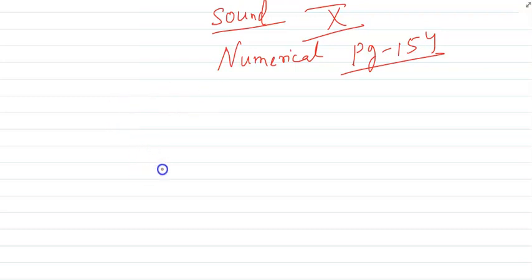Fine. See, this is called lambda. As we know that v is equal to f lambda. So v is the velocity, f is the frequency, and lambda is the wavelength. Fine. So what is the first question? Question number 1 we will do. What is the first question? Tell me. The first question is